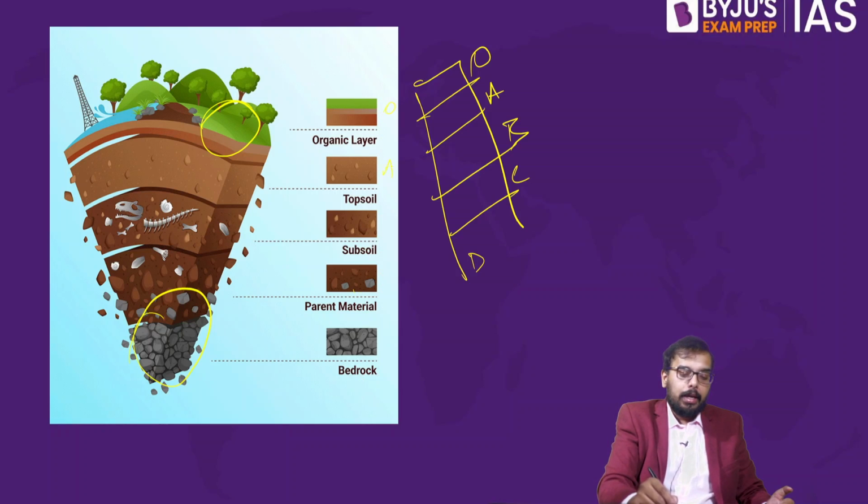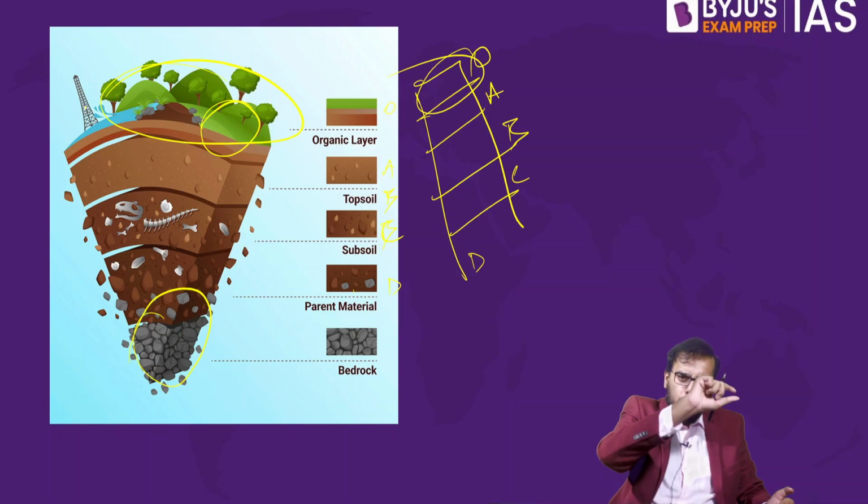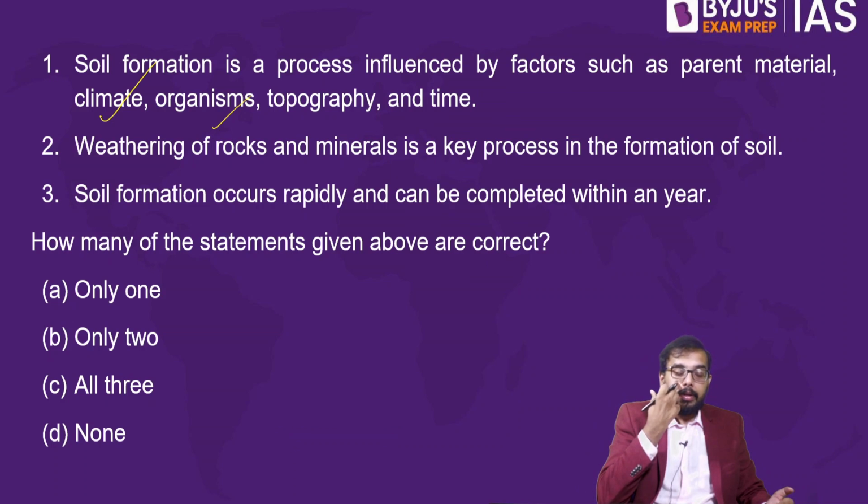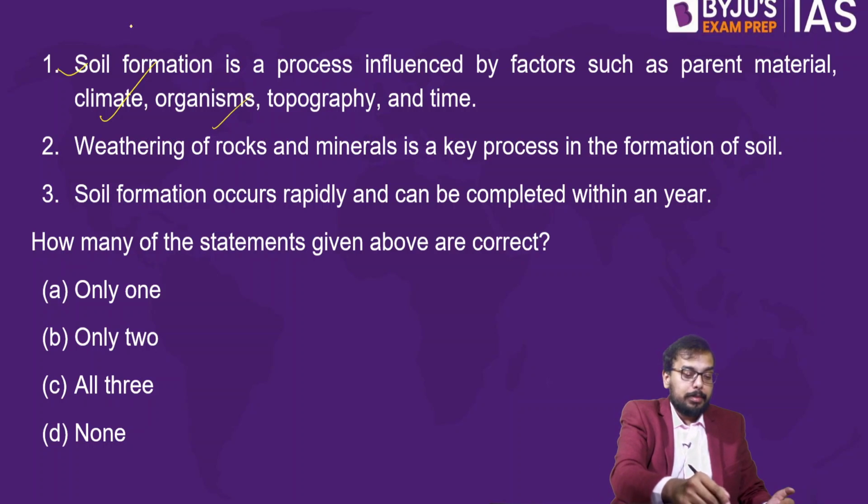This is O, A, B. This is C, this is D. D is your parent rock. So again here there is the O layer, the organic layer, the top layer. Your organisms influence the top layer. So statement 1 is absolutely right.